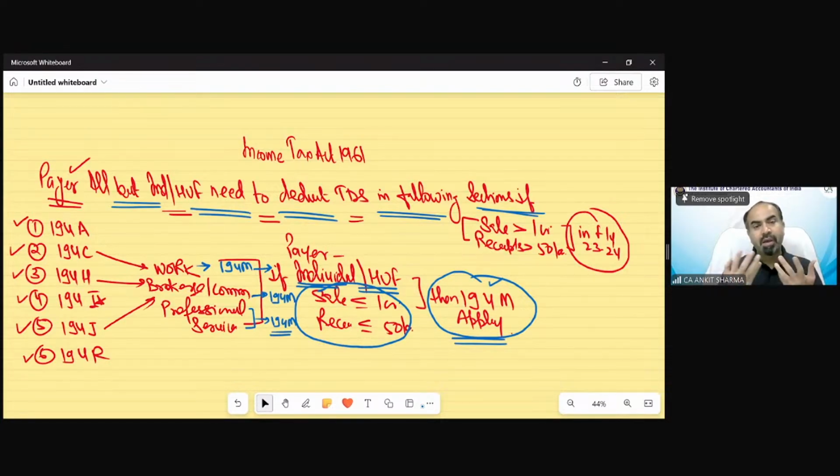You might think, why are we reading work contract? We have already taken this concept under section 194C, and the same in case of 194H and 194J. So let me tell you the difference is the payer. The payer is those individual HUF who have not been covered under section 194C, H or J. If any individual HUF has been covered under section 194C, H or J, it cannot be included under section 194M. Did you understand the concept of section 194M? If yes, then we are going to move ahead.